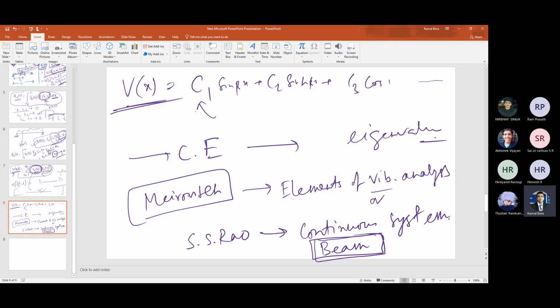Then beams on elastic foundation. Then what else? There might be, and then Timoshenko beam, obviously those things will be there all in detail. So there is a separate chapter for each. One is on bar, axial vibration of bar. One chapter on shaft. Another chapter on string, transversal string. Another chapter on beam. One chapter on plates maybe. Okay, so you'll find out.